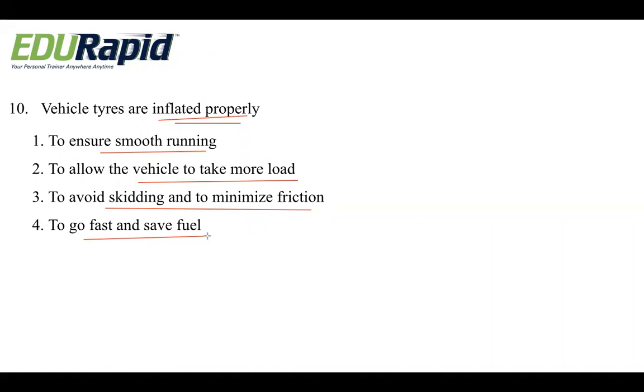Okay, from Suma Basaraju we got to avoid skidding and to minimize friction. From Tulasi we got the third option. Varsha, third option. Fine. Divya Bansal, third. Bhavana, most of you are going for option 3.